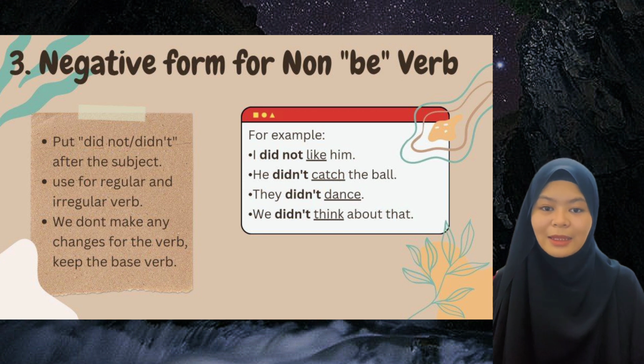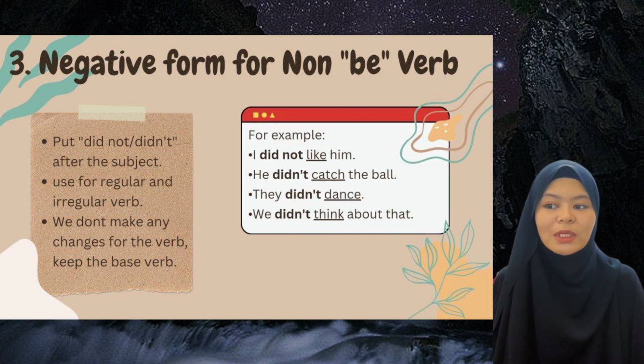Other than that, we have he didn't catch the ball. He is the subject, and after didn't we use catch, which is the base verb. We did not use caught. We did not add ed. Next, they didn't dance. We didn't think about that.